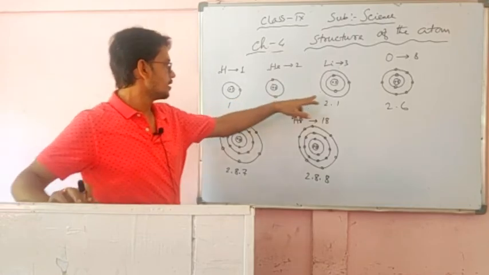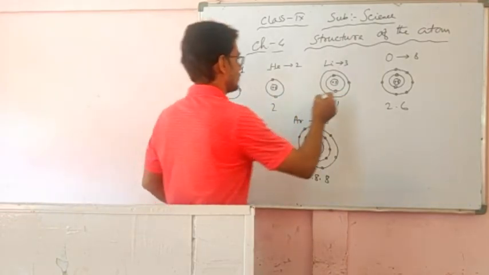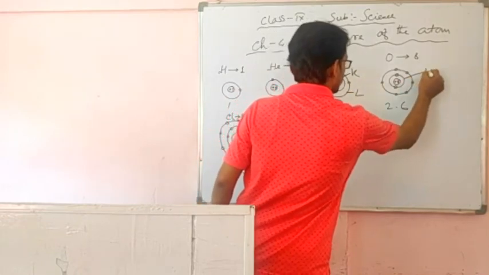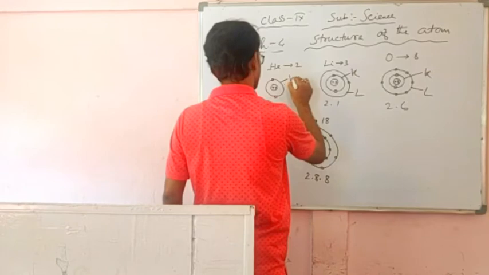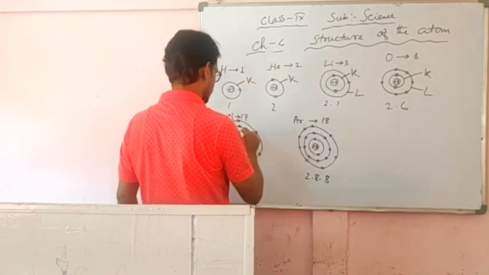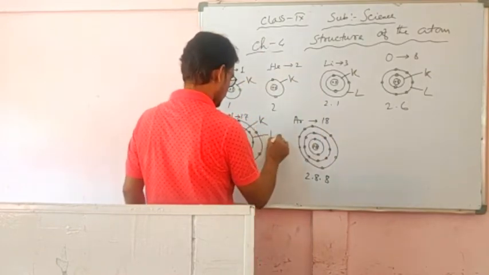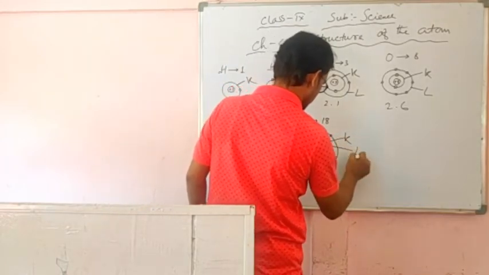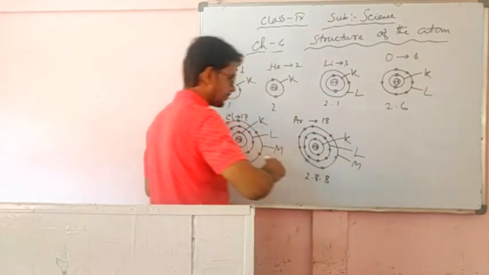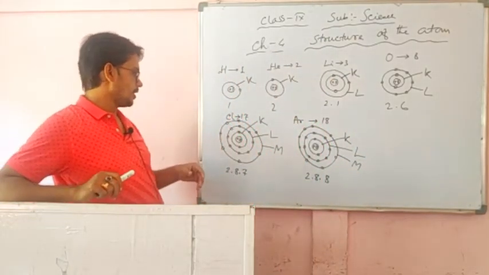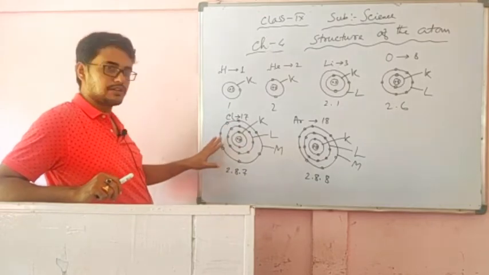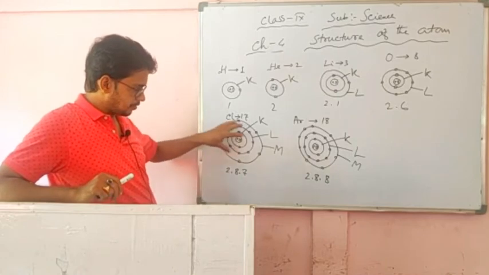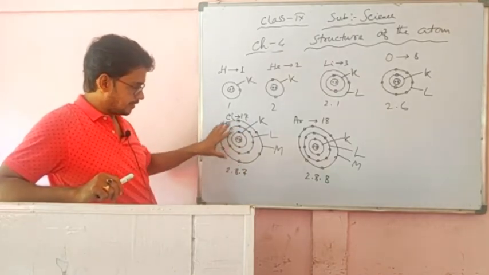This one is K, this one is L. This one only K. This one M. K, L, M. So in K shell, L shell, M shell, this is their definite shell or orbit. In their definite orbit, how many electrons can stay, we can understand from their electron configuration, from their arrangement.